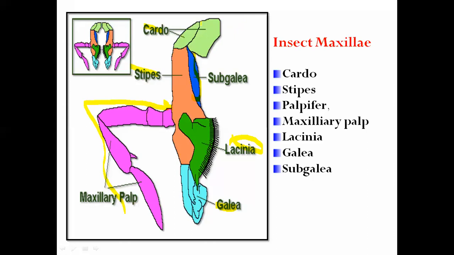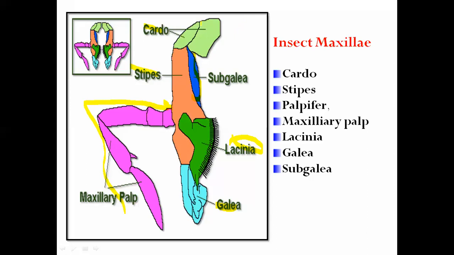So obviously each part is located or articulated within the head capsule. So try to understand. It is the first part or basal part of the maxilla, which is triangular in shape, and which is attached to the head.